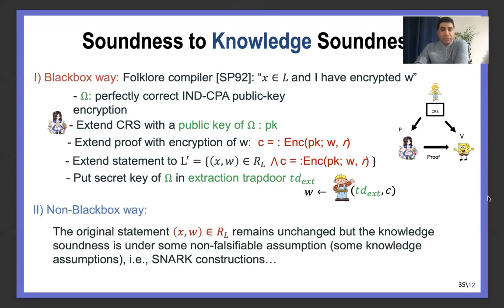Another way to get knowledge soundness is to use some non-falsifiable assumption, or knowledge assumptions, which is used in SNARK, or succinct non-interactive argument of knowledge, constructions. Roughly speaking, it relies on some hard assumption in a way that forces the prover to compute, for example, if we say DL is hard, we say if the prover can compute g to the power x in both groups, g1 and g2, then he knows x. This is a simple knowledge assumption, but we will look at it in more detail. In this talk, we will mainly focus on the non-black-box way.